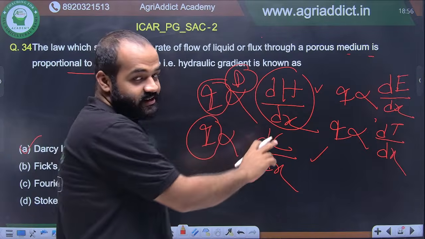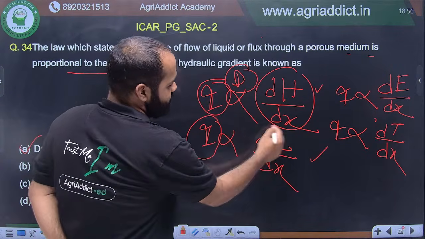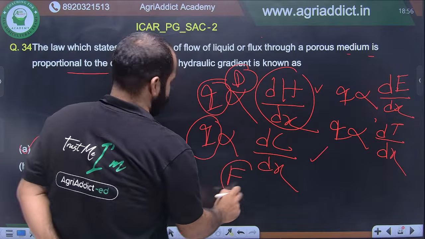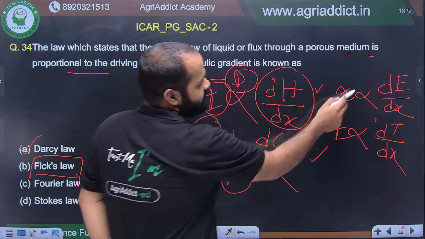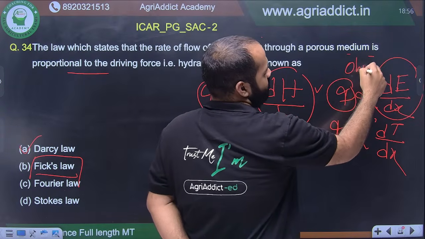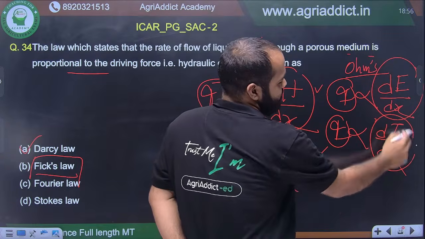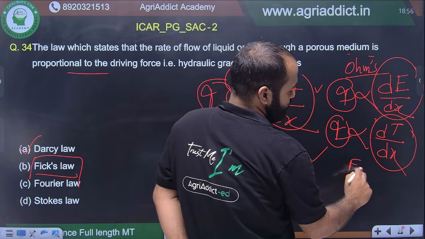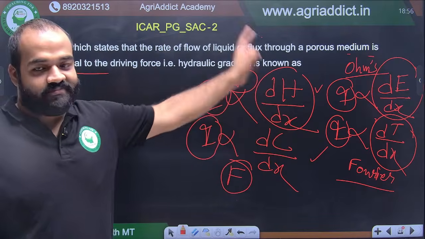Flux के साथ hydraulic gradient जब related है, that is Darcy's law. Flux के साथ जब concentration gradient related है, that is Fick's law. Here you can see in the option, Fick's law of diffusion. Same flux के साथ जब electrical potential gradient related है, that is called Ohm's law. And when इसी flux के साथ temperature gradient related है, that is called Fourier's law. So concept is same for all 4.